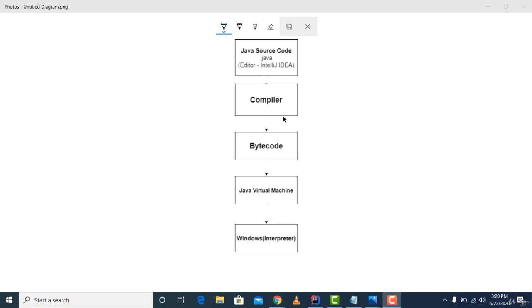So Java source code is ours, we can write some statements here, and if I say run or compile, it gets compiled by a compiler. The compiler is in my computer, in my IntelliJ IDE, and it converts Java source code to bytecode. So every Java source code gets compiled to bytecode.